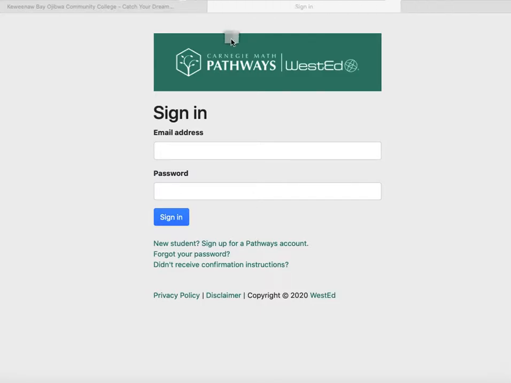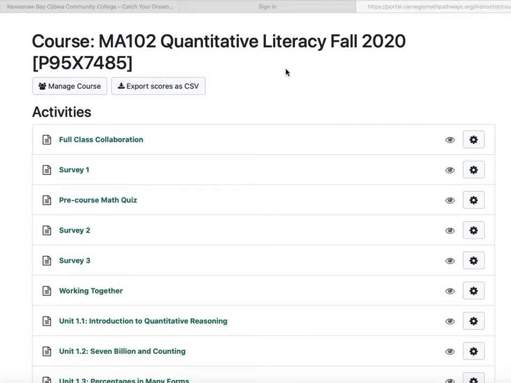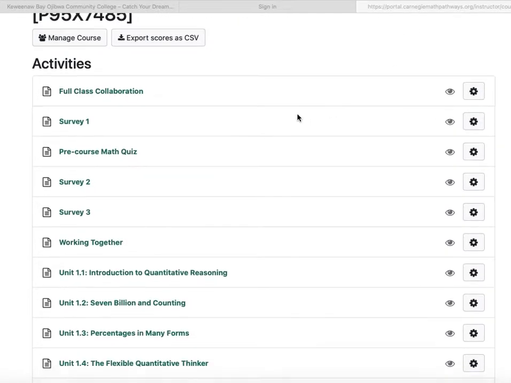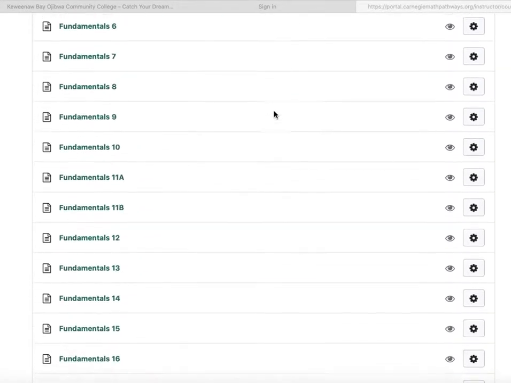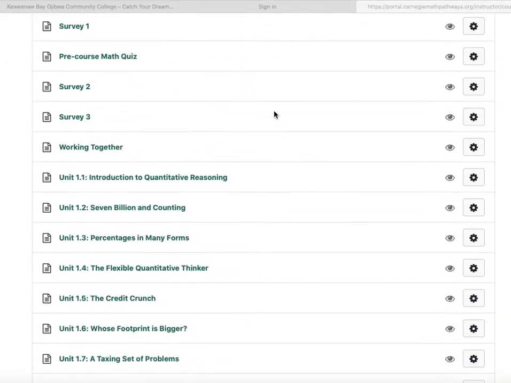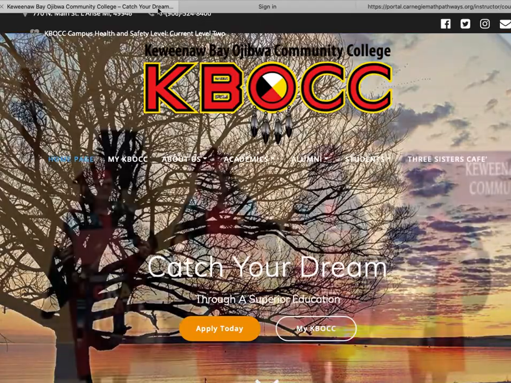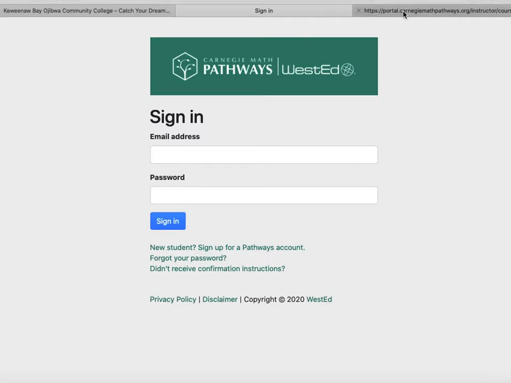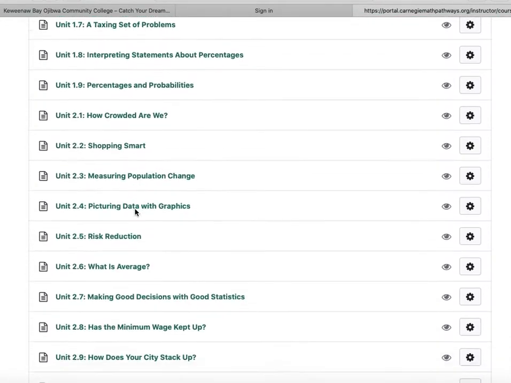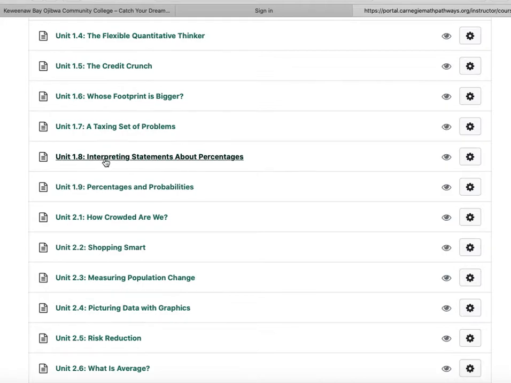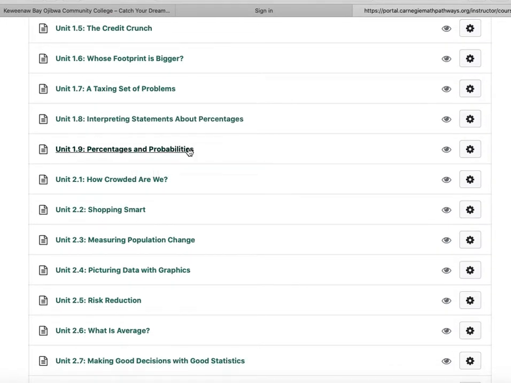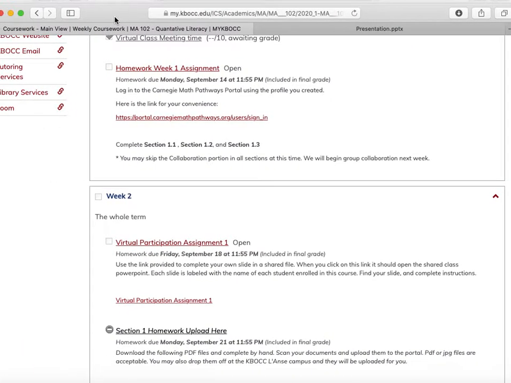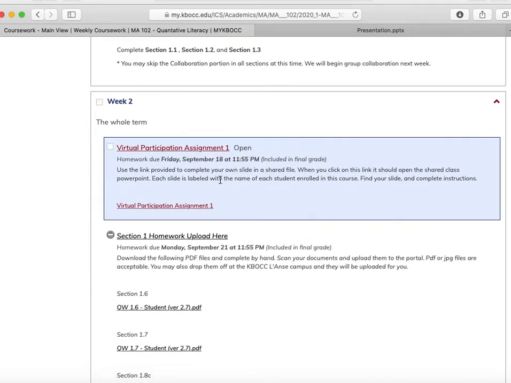When you are logged into the Carnegie Math Pathways, your portal should look like this: MA102 Quantitative Literacy Fall 2020. And this is a list of every single unit in the textbook. It's very important that you follow the guidelines that I've given in the KBOCC portal, so that you don't waste a lot of time doing every single one of these assignments. Sometimes these assignments will be due on this portal, other times they will not. So make sure that you are following my instructions in your coursework, which is here, so that you know exactly what to do and where.